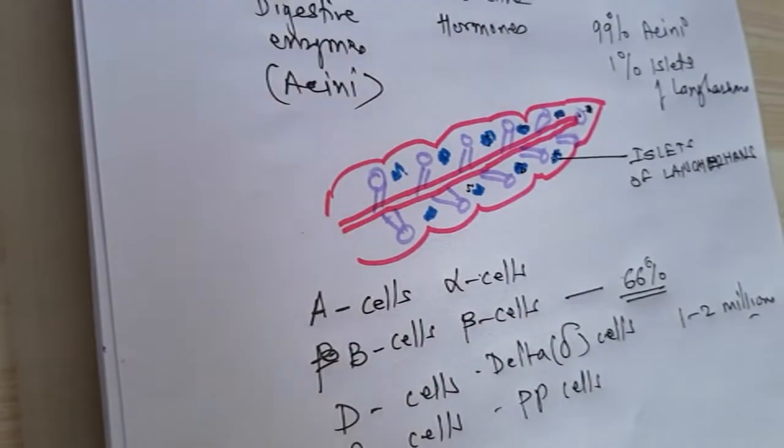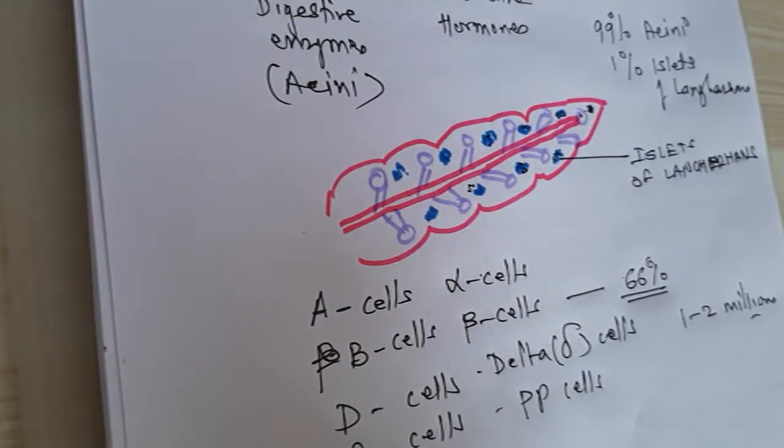Out of all these cells, beta cells make up about 66%. About 1 to 2 million islets of Langerhans are present in the pancreas.